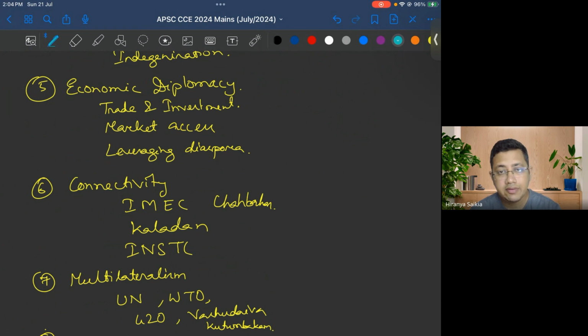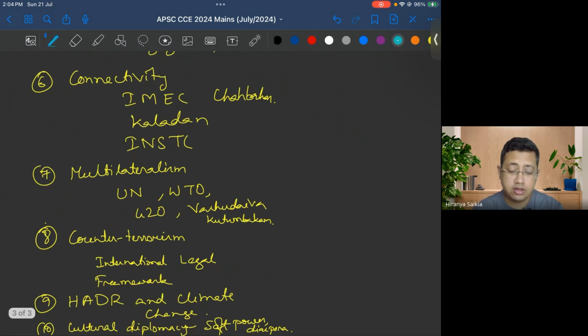So various connectivity projects are also of vital importance, because these are now trans-country projects. It's not like we are only talking about air or sea; we are talking about direct connectivity. Direct connectivity through the India-Middle East Economic Corridor and Chabahar will give direct connectivity routes, and those are significant for foreign policy. Multilateralism and counterterrorism: again, it's a global challenge.